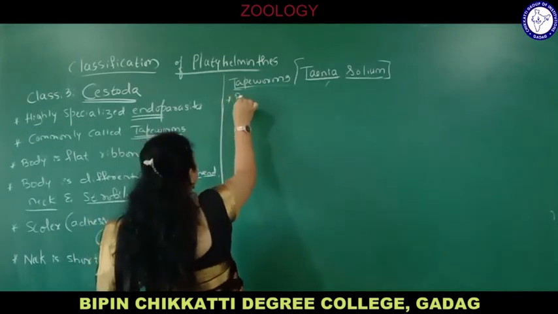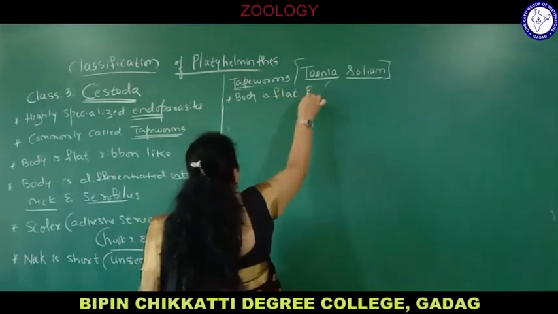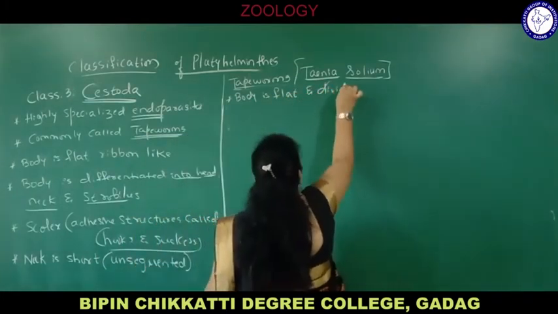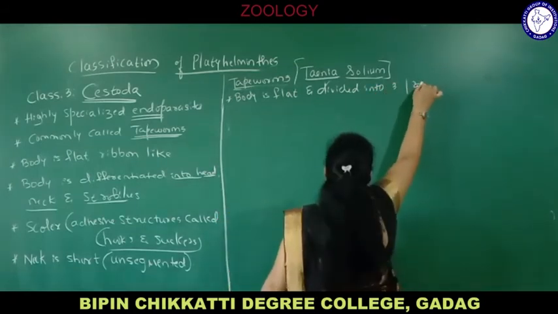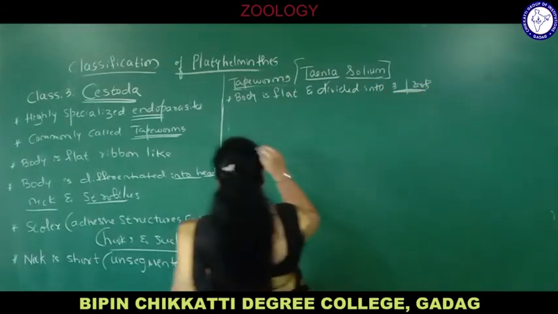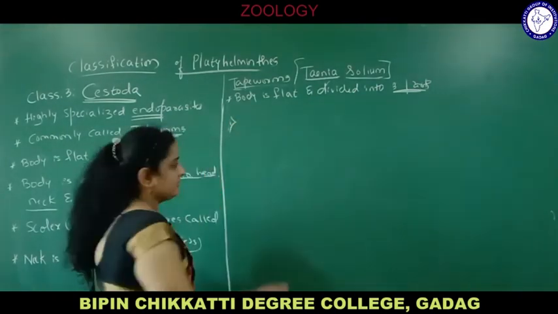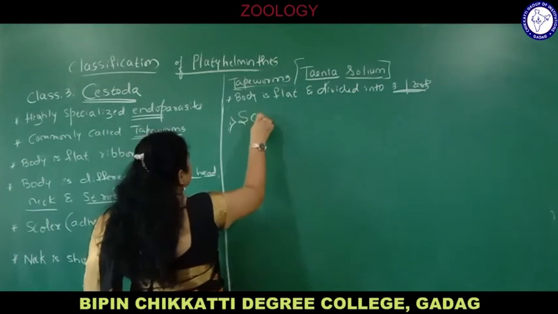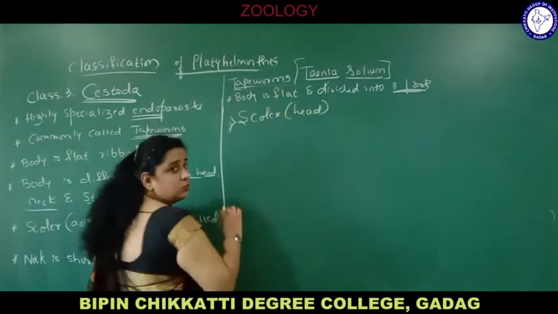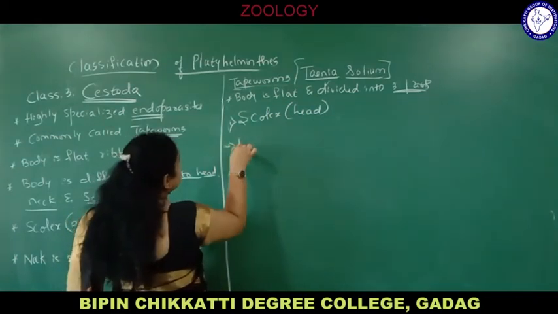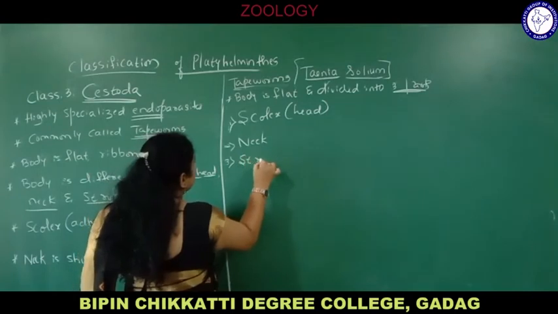Body is flat and divided into three parts. First one, the scolex or the head, which has hooks and suckers. Second part is the neck, and third one is the strobilus.